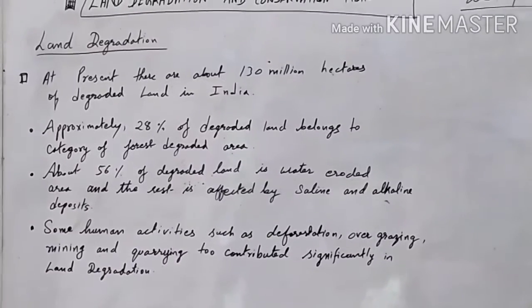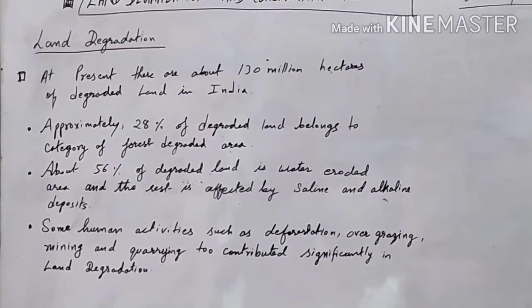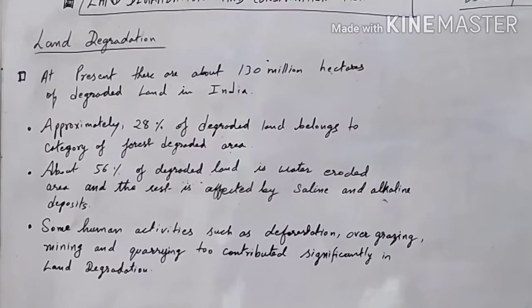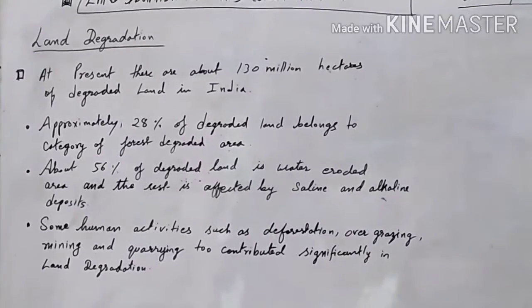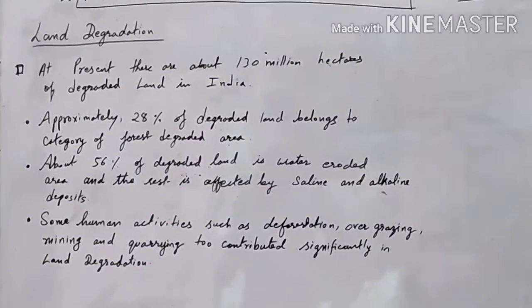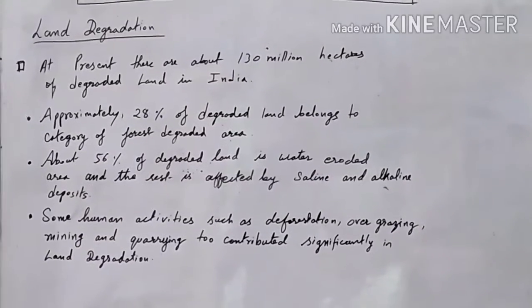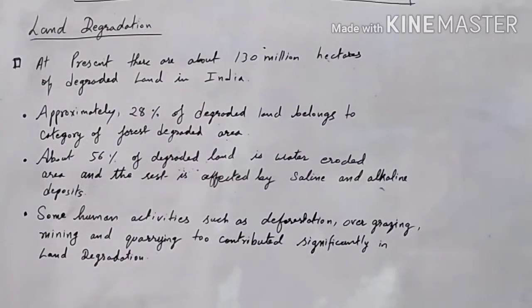Now let us understand the next, that is saline and alkaline. About 56% of degraded land is water eroded area, and the rest is affected by saline and alkaline deposit.